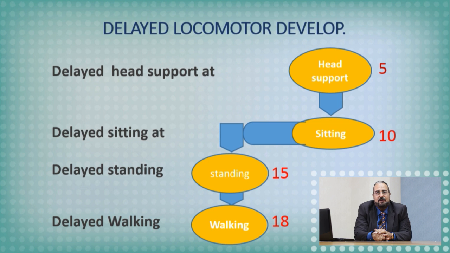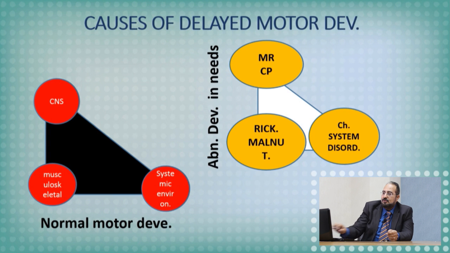This is an important point. She will tell you that the infant of my sister is walking at 11 months, at 12 months. This is not true. These are the rules. The patient is considered as delayed walking if he reaches 18 months of age without walking. Okay, this is regarding the gross motor.